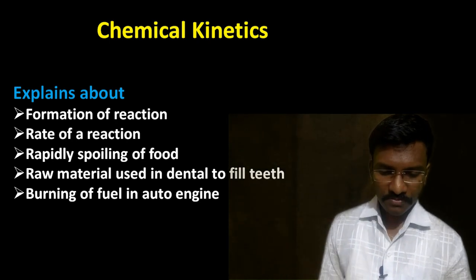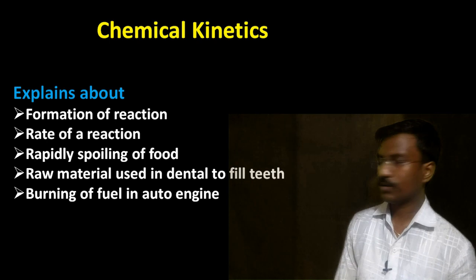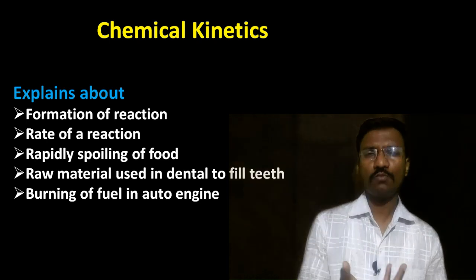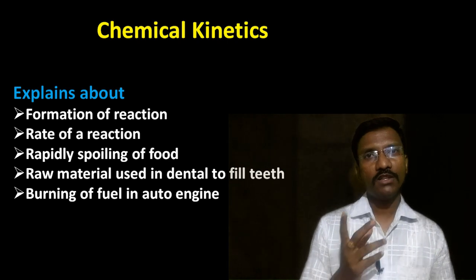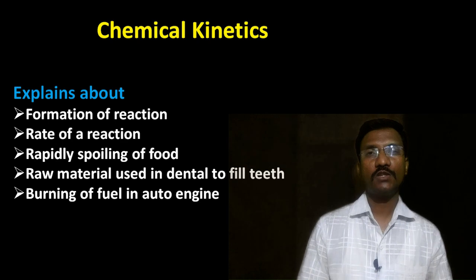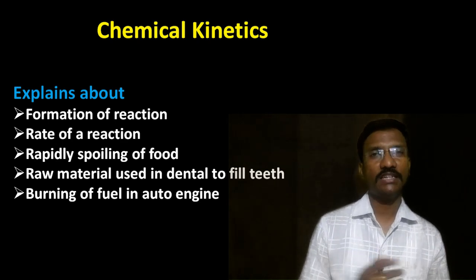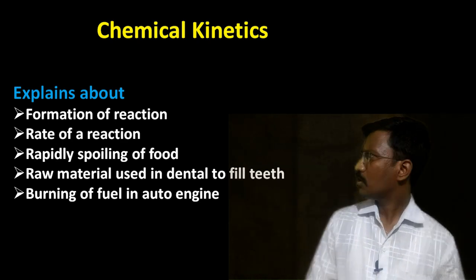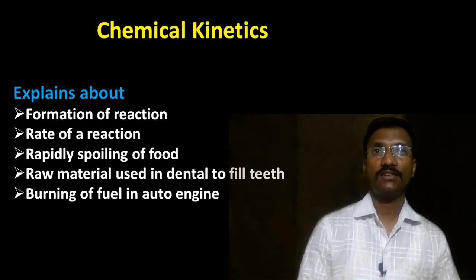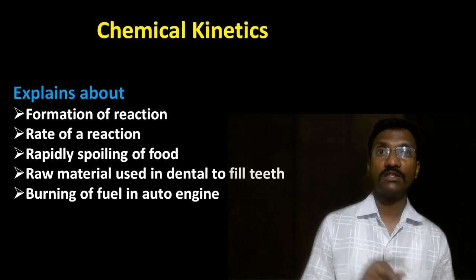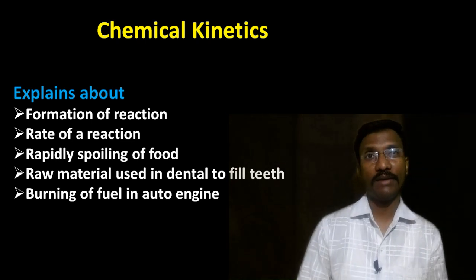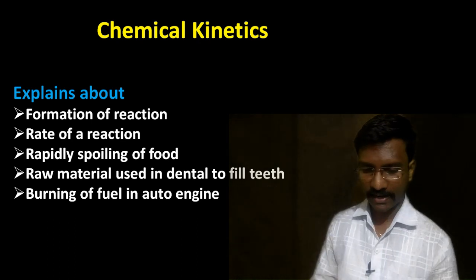And the next one is rapid spoiling of food. We know that almost all food will spoil at some time, but some foods spoil very soon and some spoil later, meaning the duration is longer. So why do some foods spoil very early? What is the reason? It means the spoiling reaction is faster in some foods. Why is it happening? This is all explained by chemical kinetics.